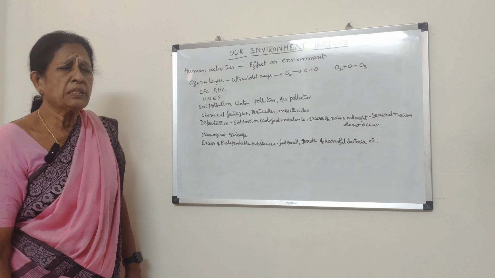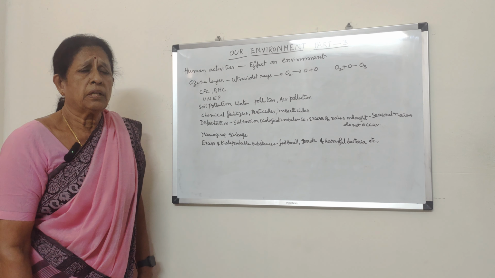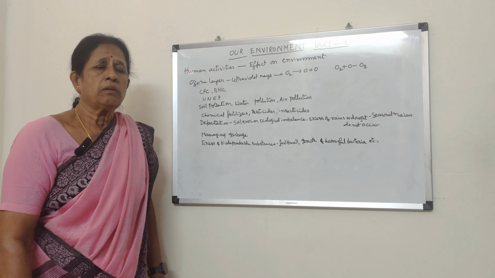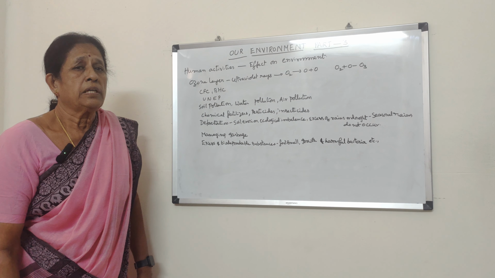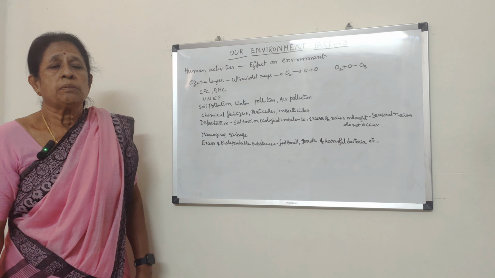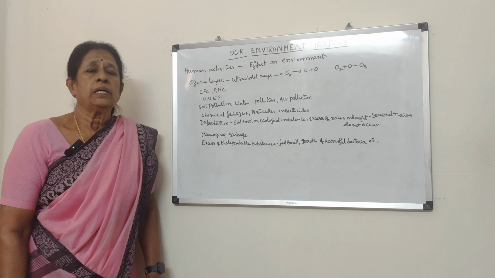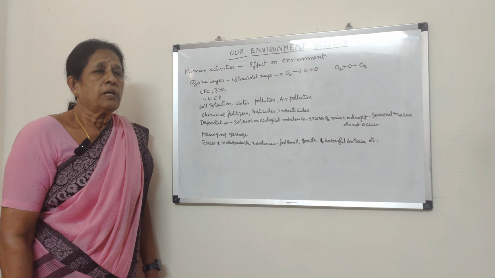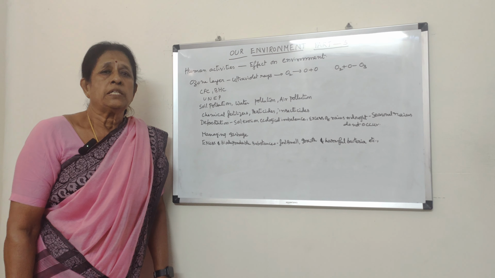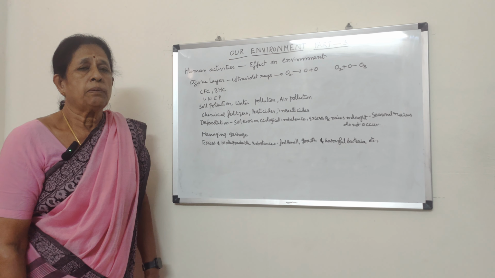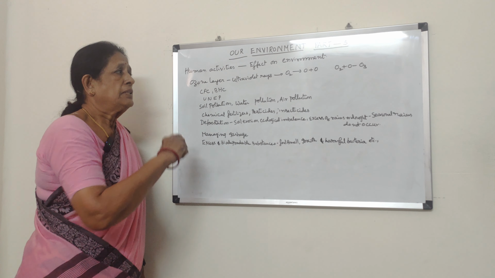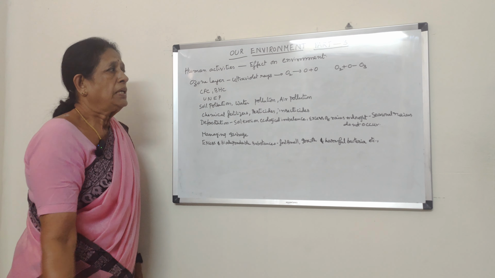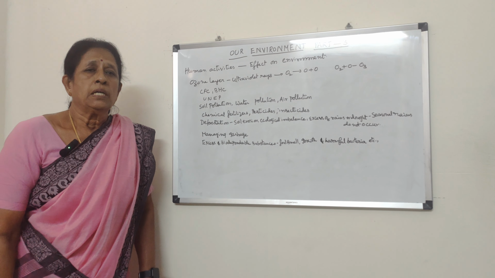So, as Gandhi said, nature provides everything to man according to his need, not according to his greed. Man is becoming more and more greedy, and he is destroying nature. Due to his activities, so many plant species and animal species are becoming extinct. We shall see all these things in this class: human activities and their effect on the environment.